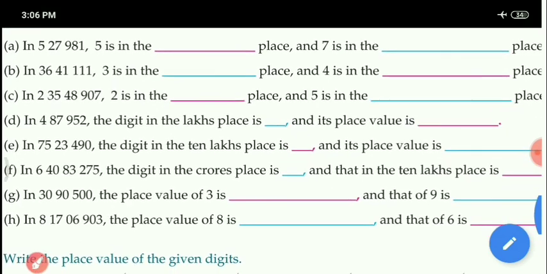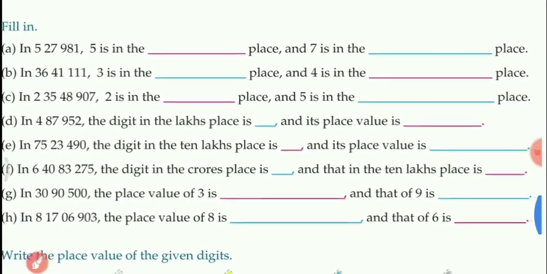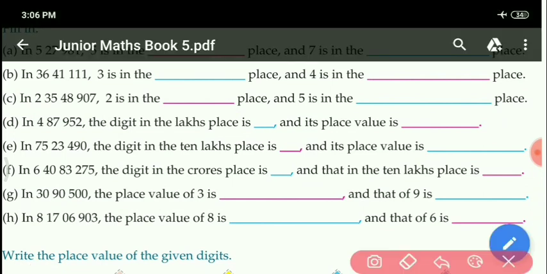Next, G1 part. What is given? In 30,90,500, the place value of 3 is. Asking here the place value of 3. Firstly you can see 3 is in which place? Ones, tens, hundreds, thousands, ten thousands, lakh, ten lakh. 3 is given at ten lakh place. So place value of 3 will be 3 into 10 lakh, so it is equal to 30 lakh. So how many zeros will be here? 6. Got it?